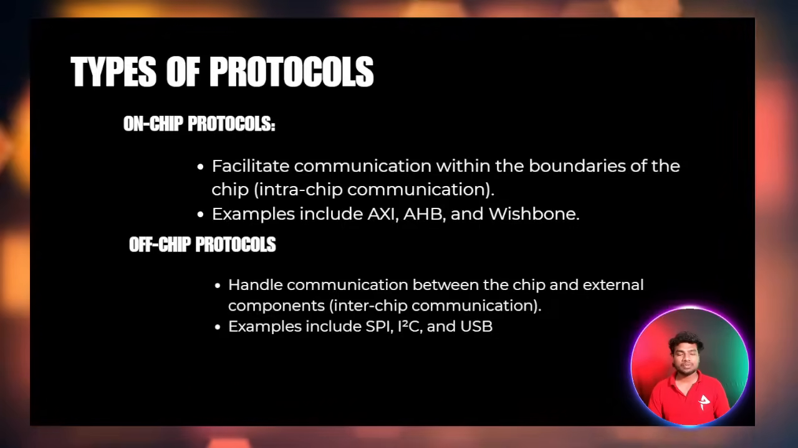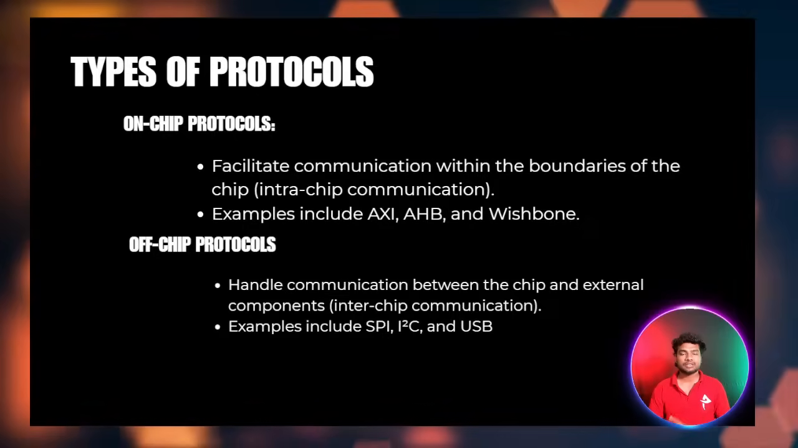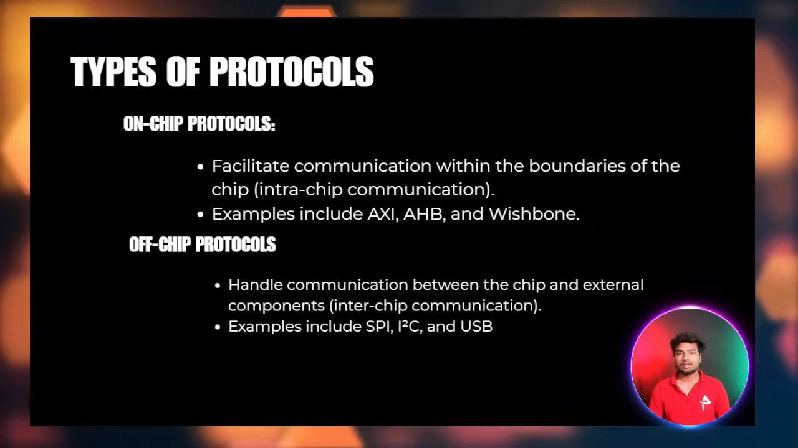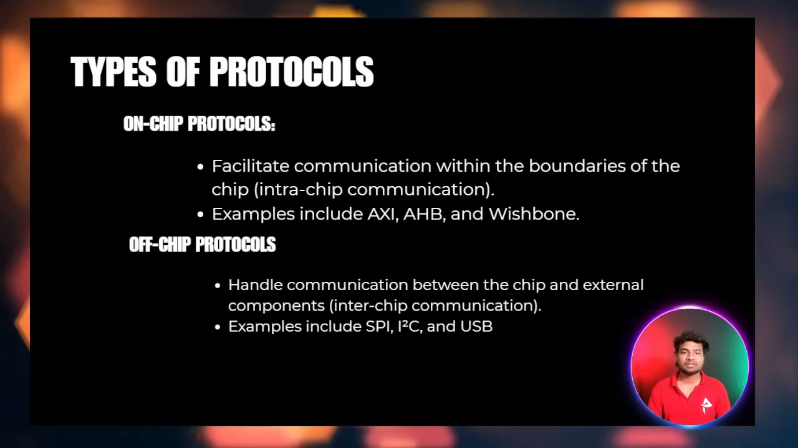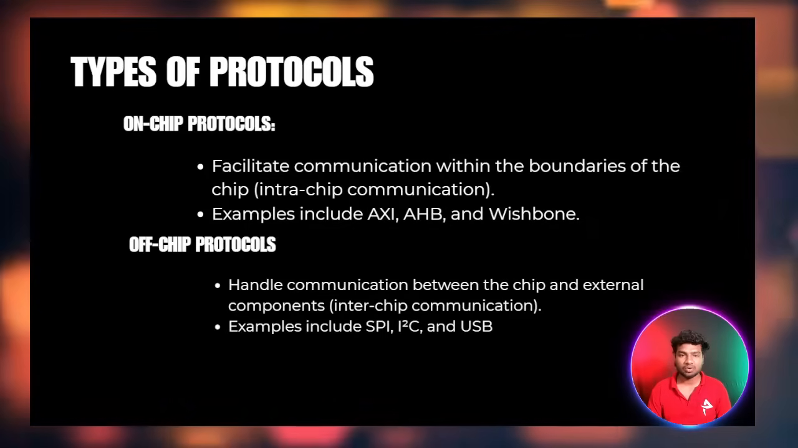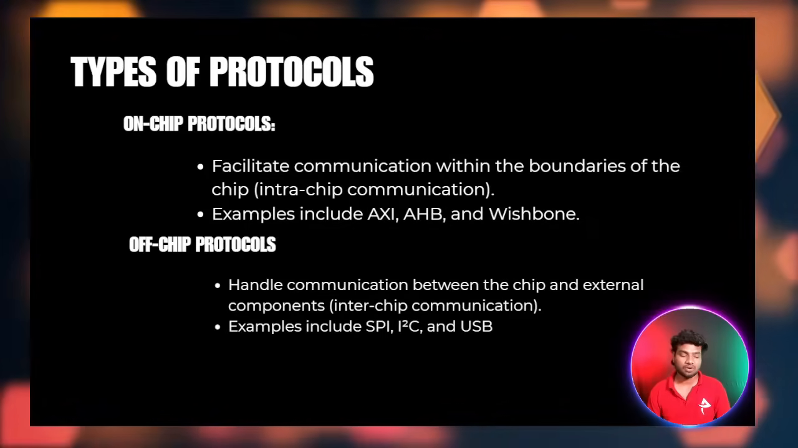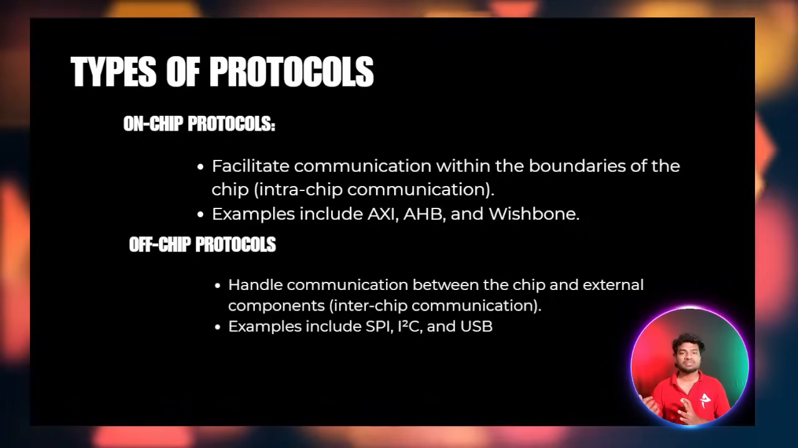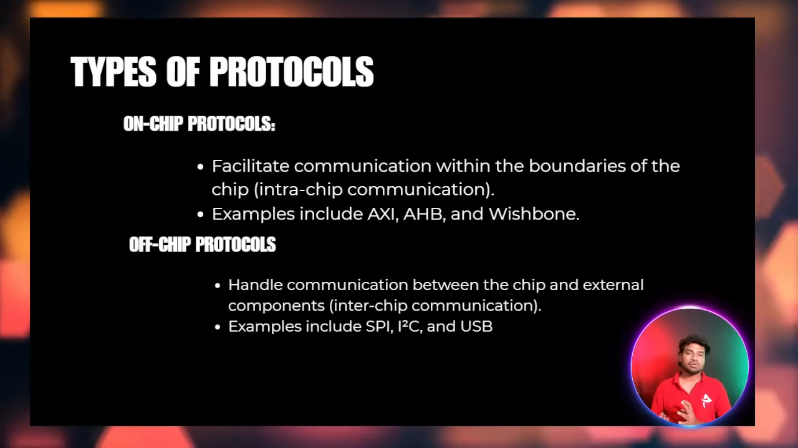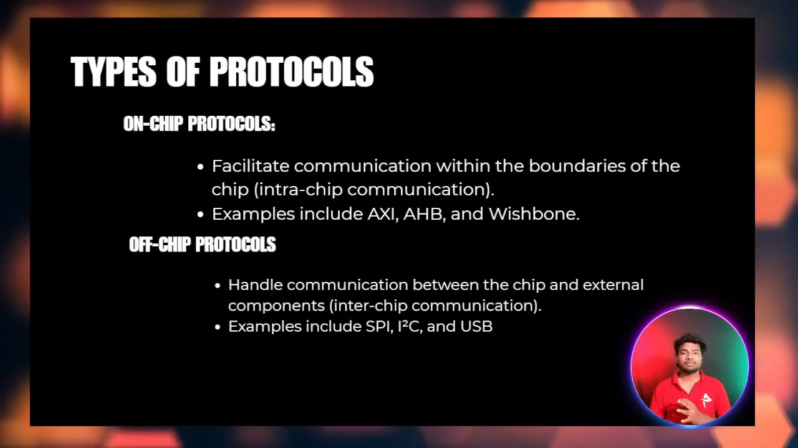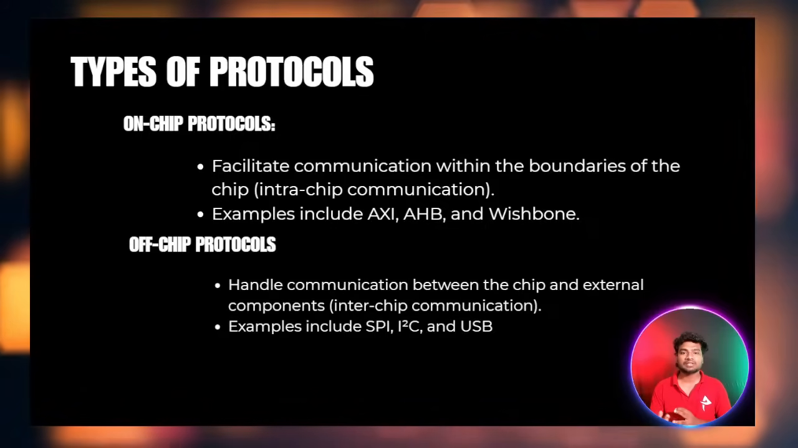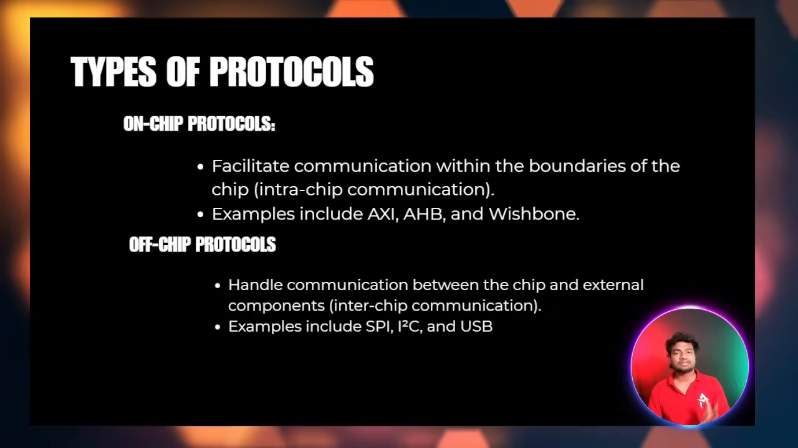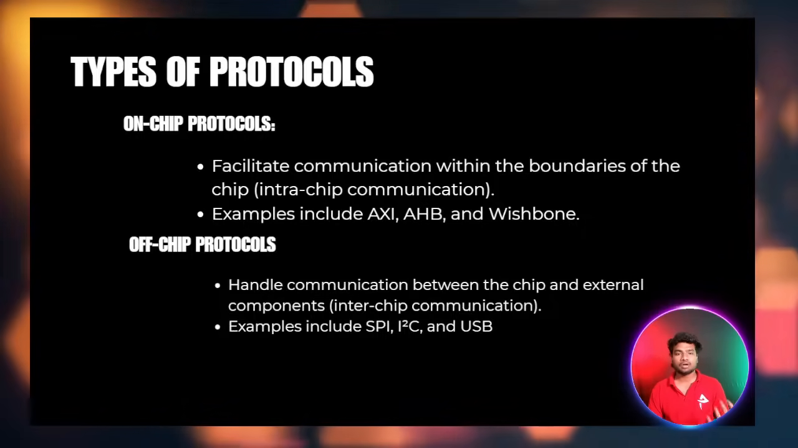Examples of off-chip protocols are I2C, UART, SPI, USB, PCI, Ethernet, and there are a lot of other protocols in the off-chip category, like the MIPI protocol. All of these come under the off-chip protocol. The protocol we use for making communication with a peripheral is known as an off-chip protocol. Inside the chip, the protocol we use for communication between two blocks is known as the on-chip protocol. So that is the basic definition of on-chip and off-chip protocol.